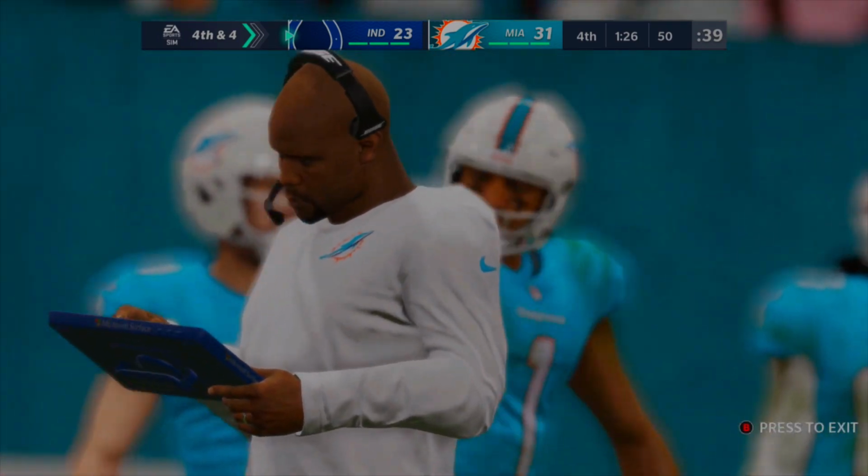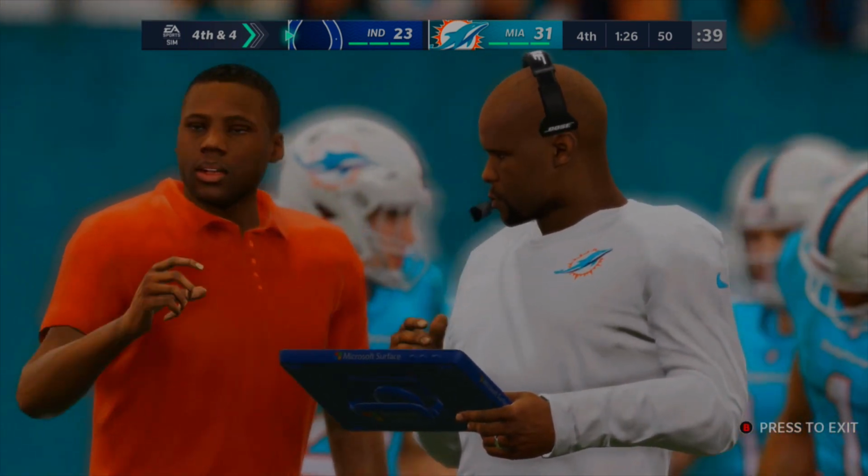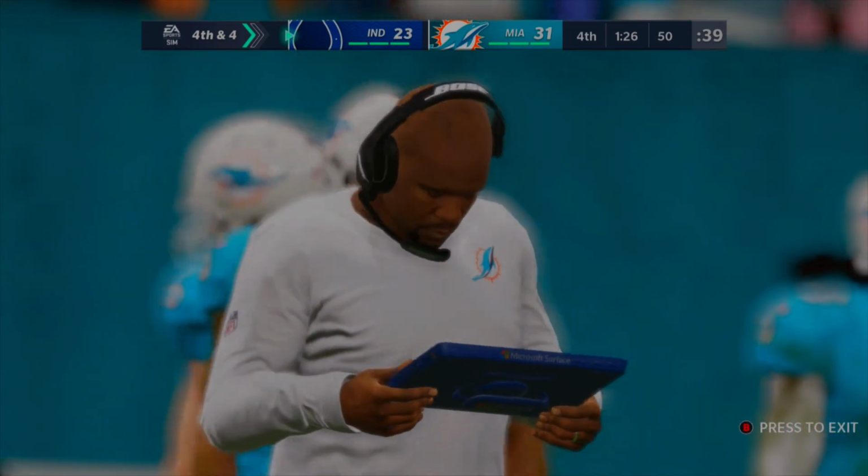So now they're going to go for it on 4th down, and this could be game. However, there's still 3 timeouts for both teams, so don't call out anything yet. But now we've got to see if Florida's defense can keep up with the Colts. Colts defense is a pretty good defense as well.